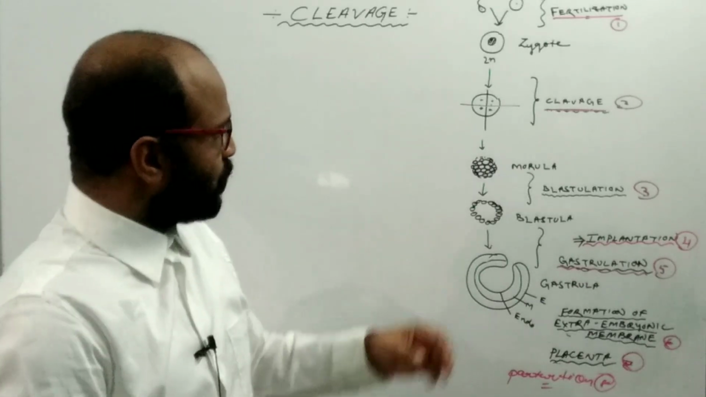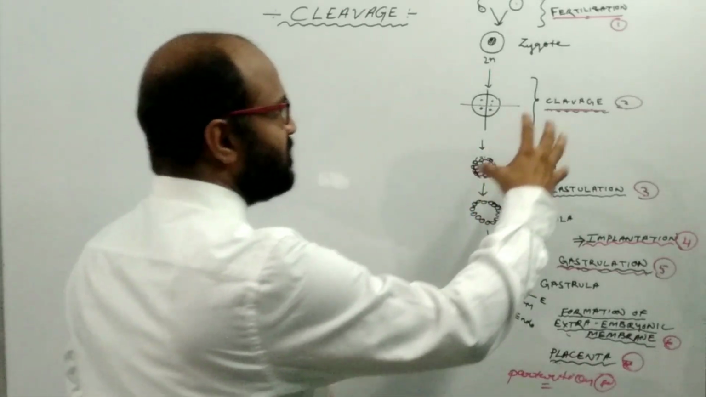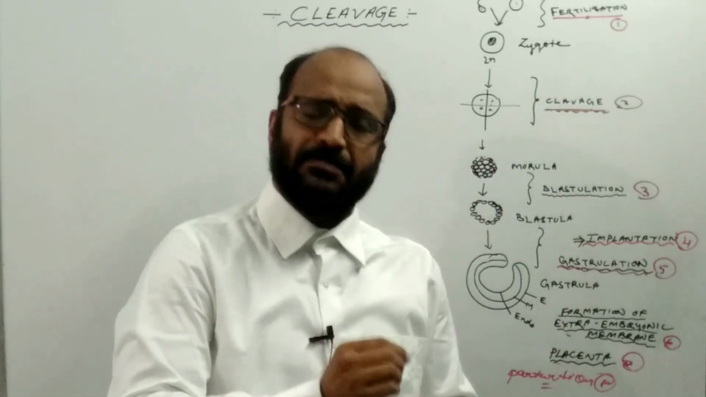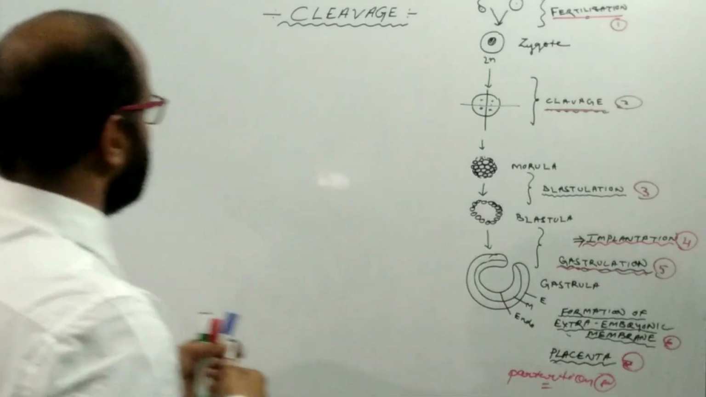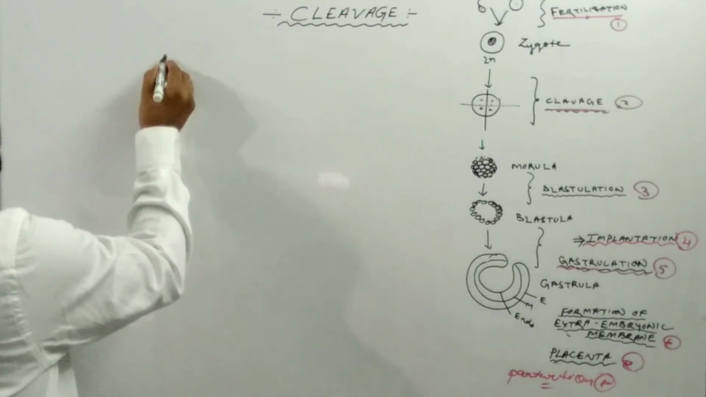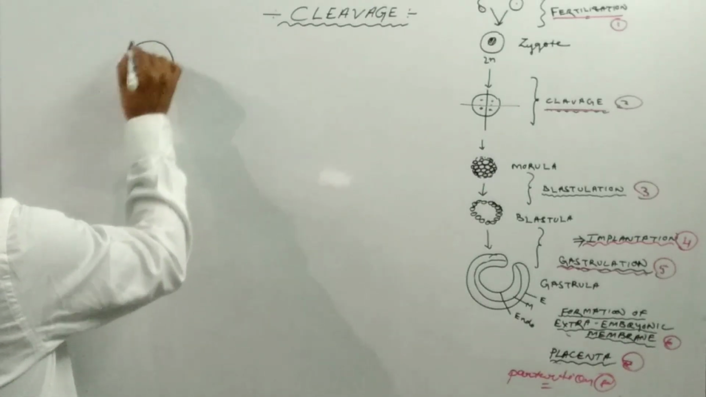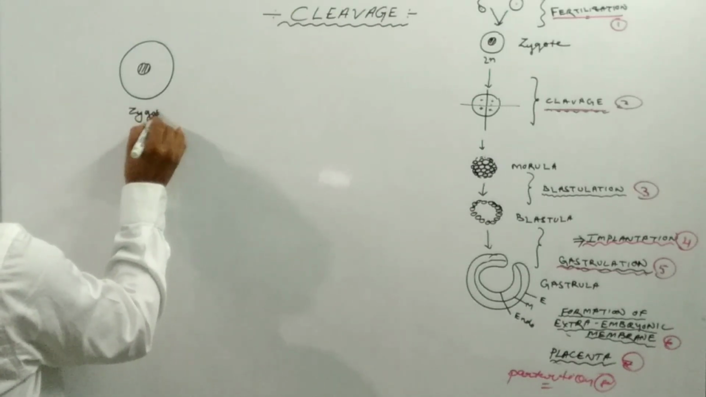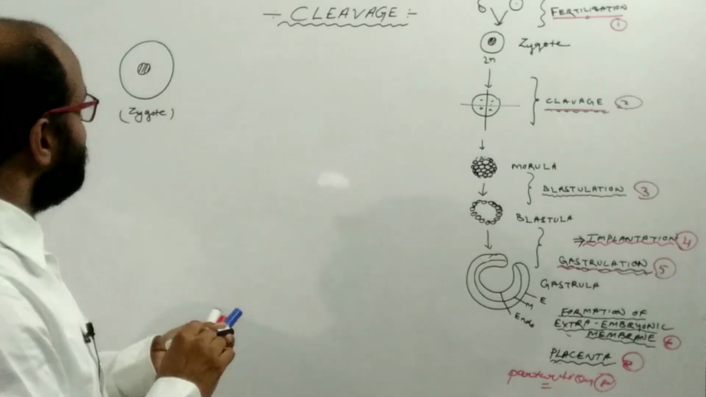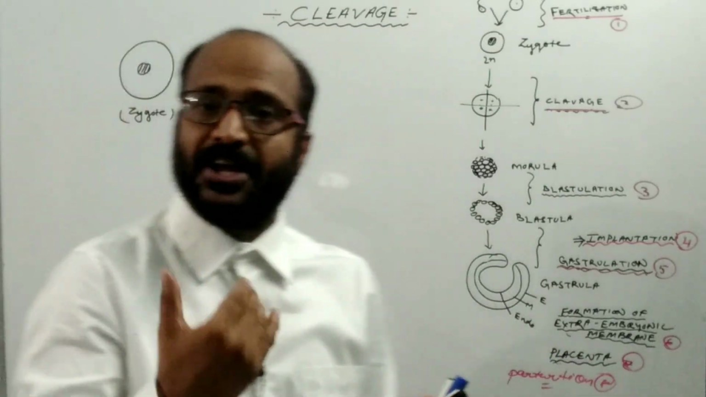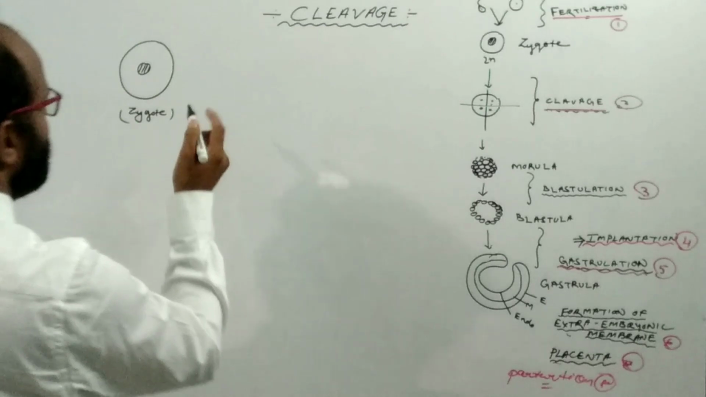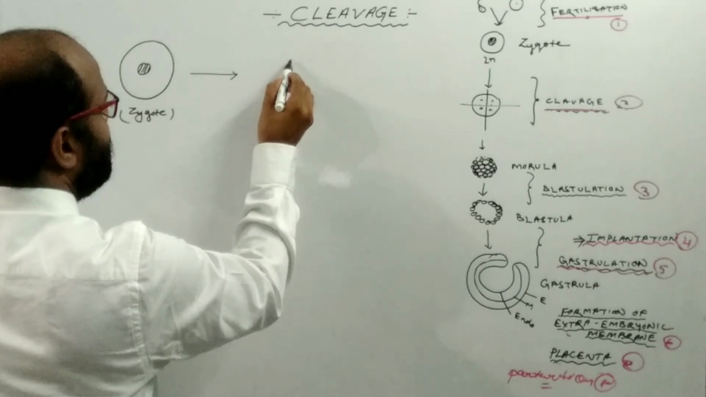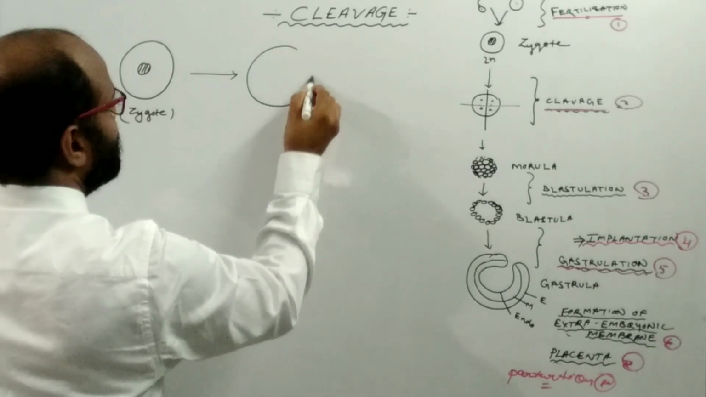So now, before going further, we discuss what the process of cleavage is, what is the meaning of cleavage. As I told repeatedly, this is the process. Suppose that this is the zygote, having the zygote nucleus. This zygote undergoes mitotic division. Suppose that the zygote enters into mitotic division and forms two cells.